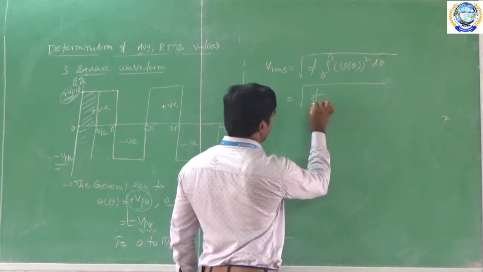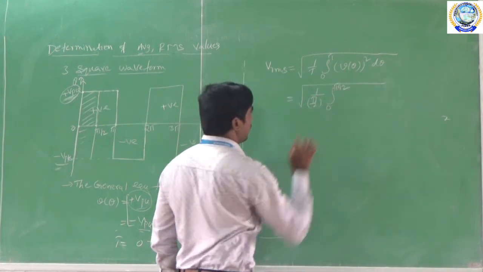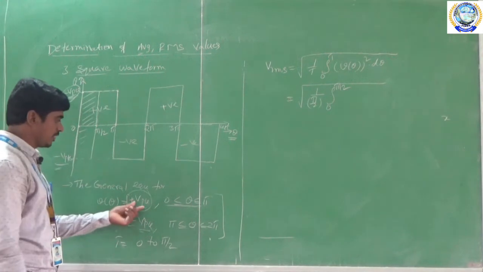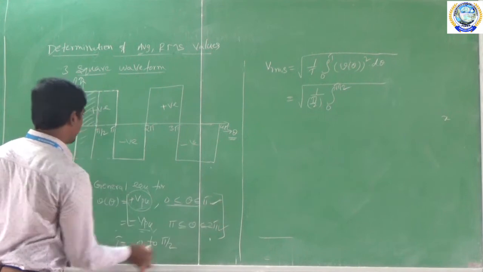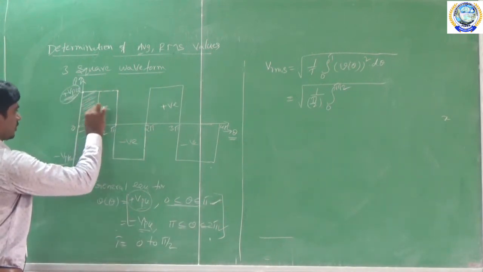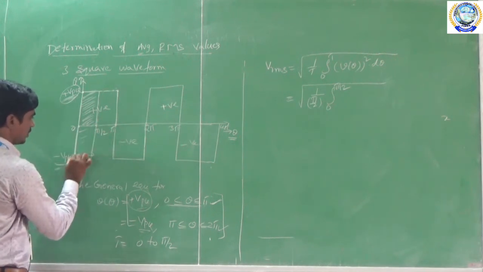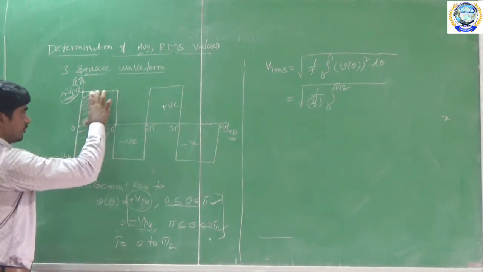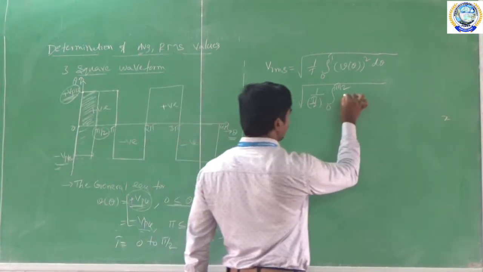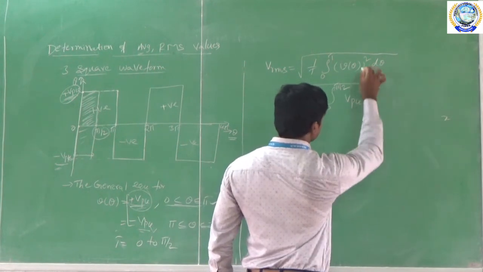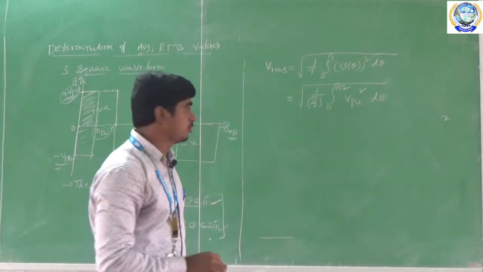So 1 by pi by 2, 0 to pi by 2. What is the V of theta here? We have two values, 0 to pi and pi to 2 pi. We are only considering 0 to pi, because my part is in the upper part. So this part I am going to derive. Pi by 2 also lies in this area, so the value is V pk. V of theta is equal to V pk square into d theta.